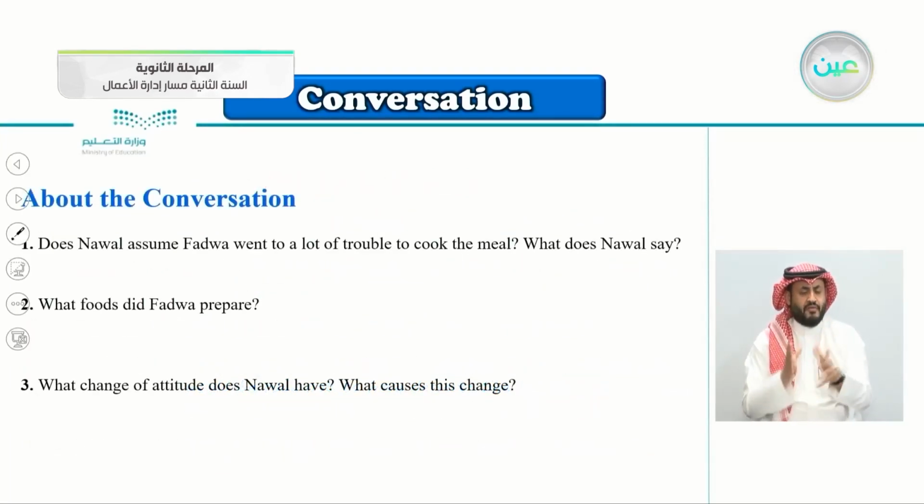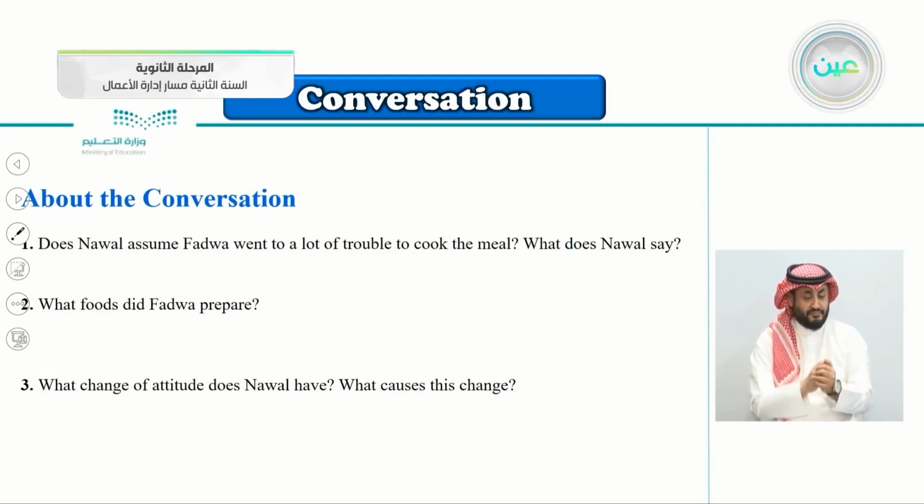About the conversation questions here: does Nawal assume Fadwa went to a lot of trouble to cook the meal? What does Nawal say? What foods did Fadwa prepare? What change of attitude does Nawal have? What causes this change? So we have three questions here.